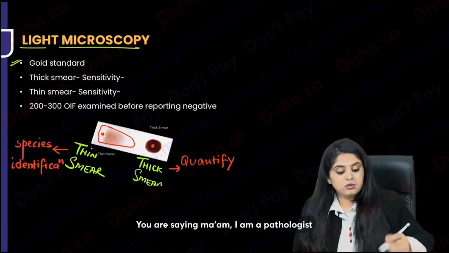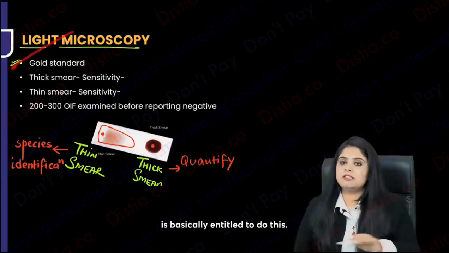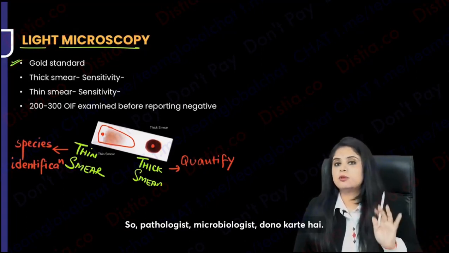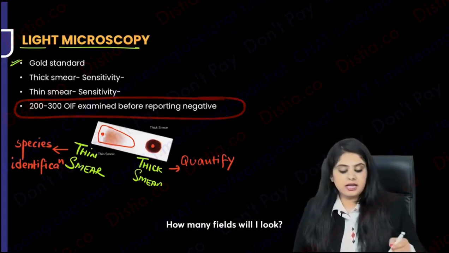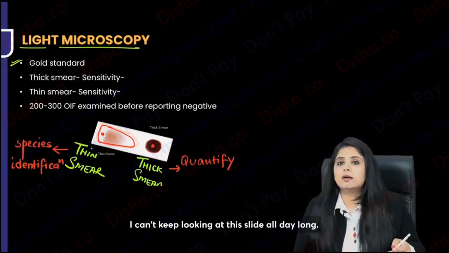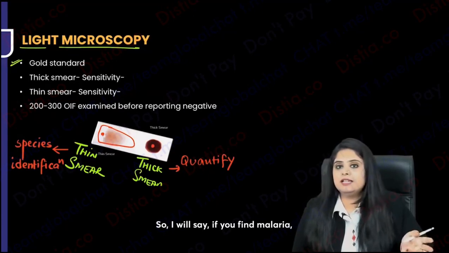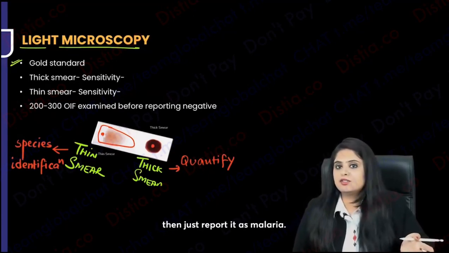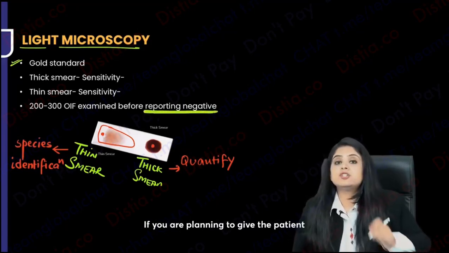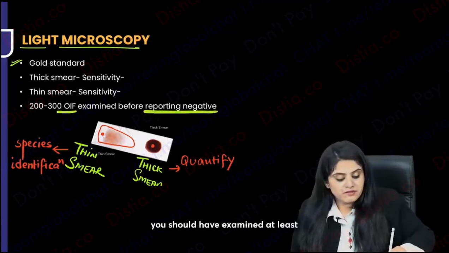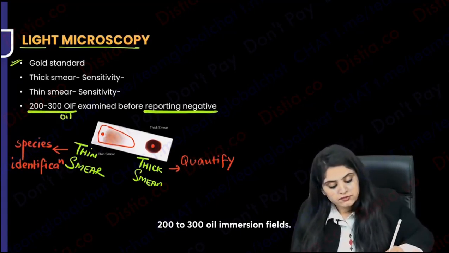And if you are saying, ma'am, I'm a pathologist or a microbiologist: both, anyone with a microscope is basically entitled to do this. How many fields will I look at? I can't keep looking at this slide all day long. If you find malaria, just report it as malaria and stop looking. If you don't find malaria, and you're planning to report the patient as negative for malaria, you should have examined at least 200 to 300 oil immersion fields.